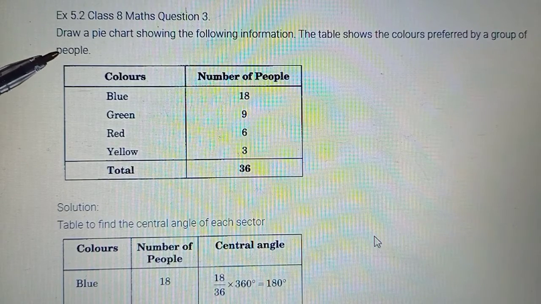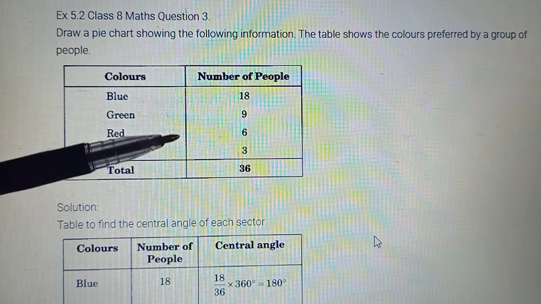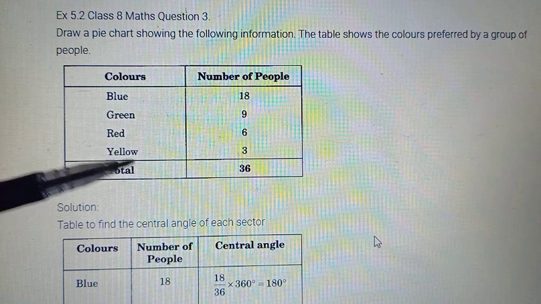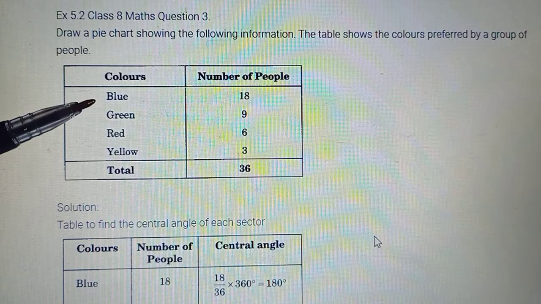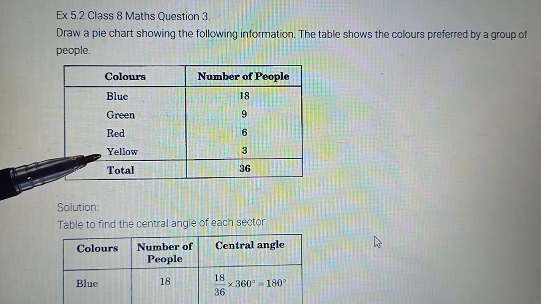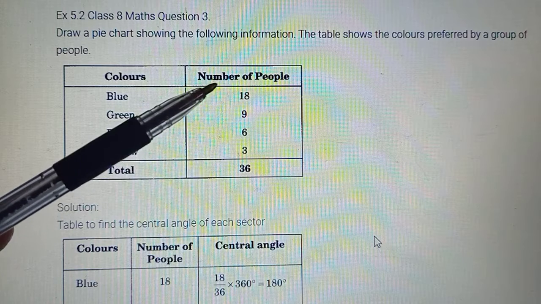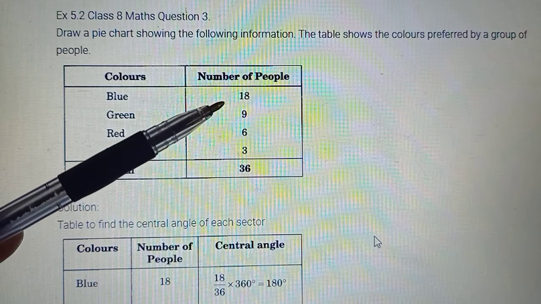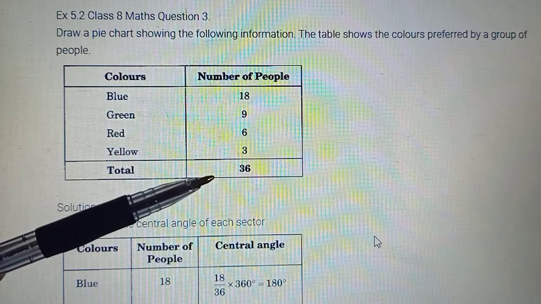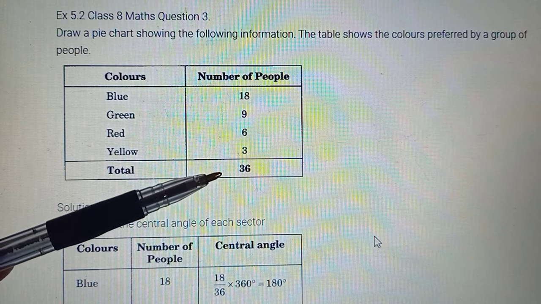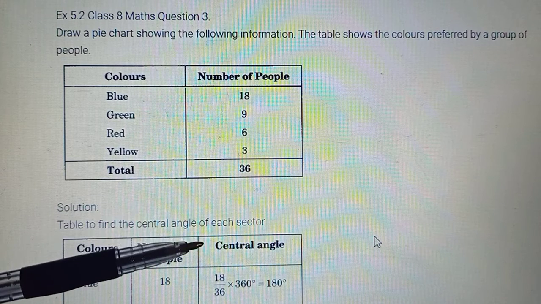Okay, now see the third question. Draw a pie chart showing the following information. The table is given to you. This time it is about colors preferred: blue, green, yellow, red. 4 colors given to you. These are the number of people liking it. So we'll total this up first to know this much out of how much. Okay, and then we have to convert it to pie chart. So for that we need to first find a central angle.